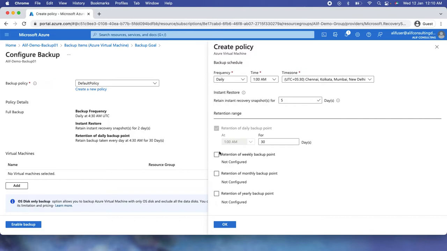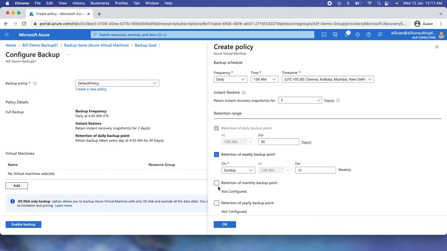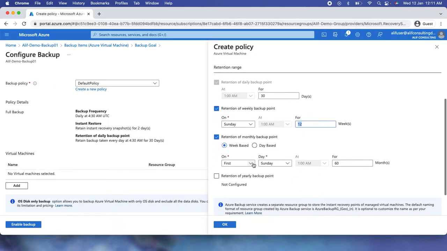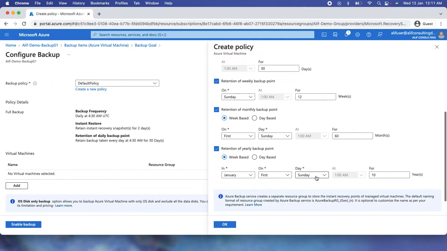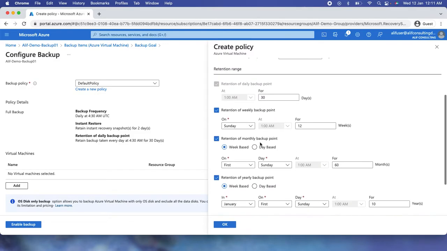And then we do have options for weekly backup, monthly backup, and yearly backup. In my case, I'm doing it daily, and I'm keeping it for the next 30 days. But if you want to go for a weekly, monthly, or yearly backup, you do have options, so you can go ahead and configure it. So let's say every backup taken on Sunday would be retained for the next 12 weeks. Every backup taken on the first Sunday will be retained for the next 60 months. Every backup taken on the first Sunday of the first week of January will be retained for the next 10 years. So these are the configurations you can modify according to your business requirement.